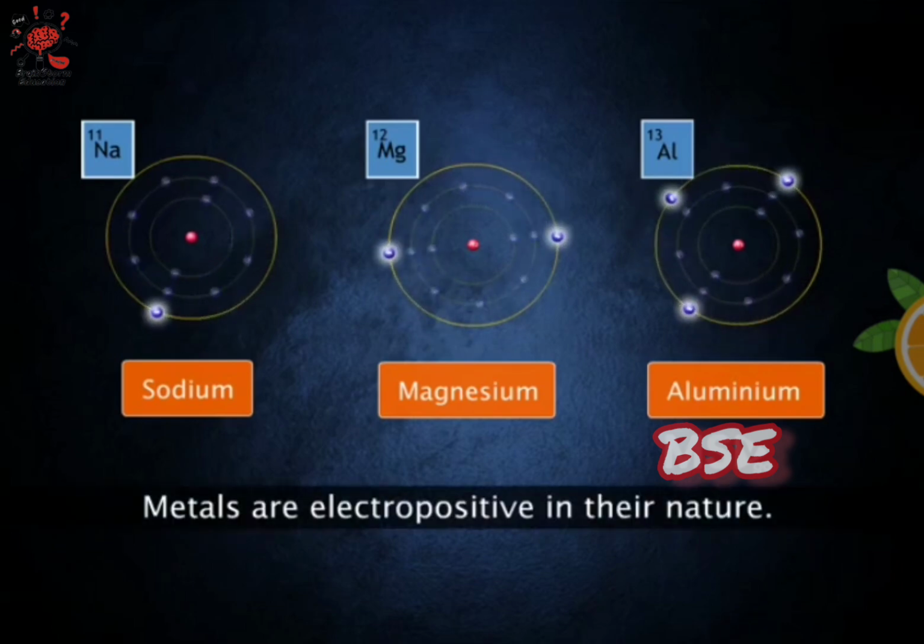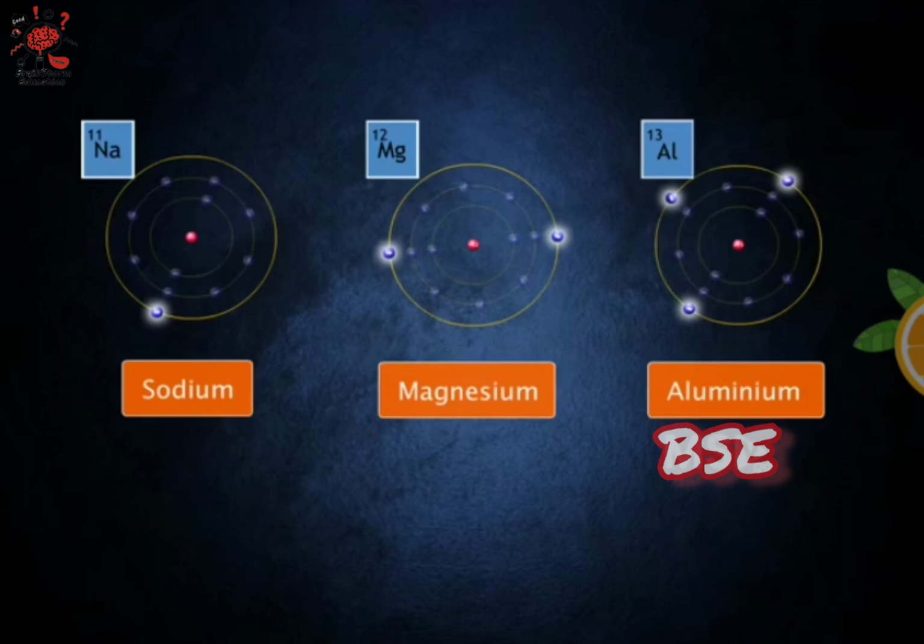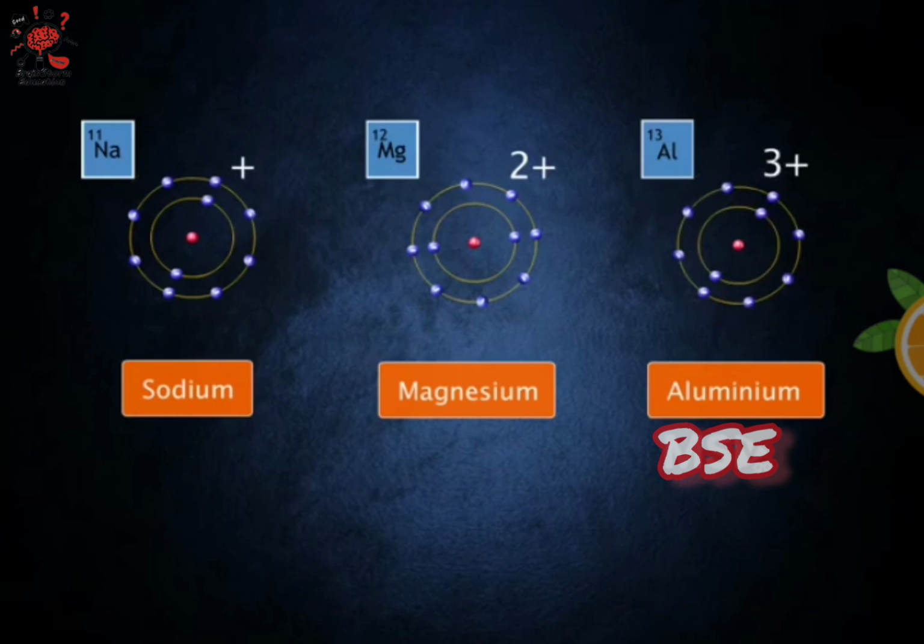Metals are electropositive in their nature. To achieve the nearest noble gas configuration, metals lose 1, 2, or 3 valence electrons while forming bonds.